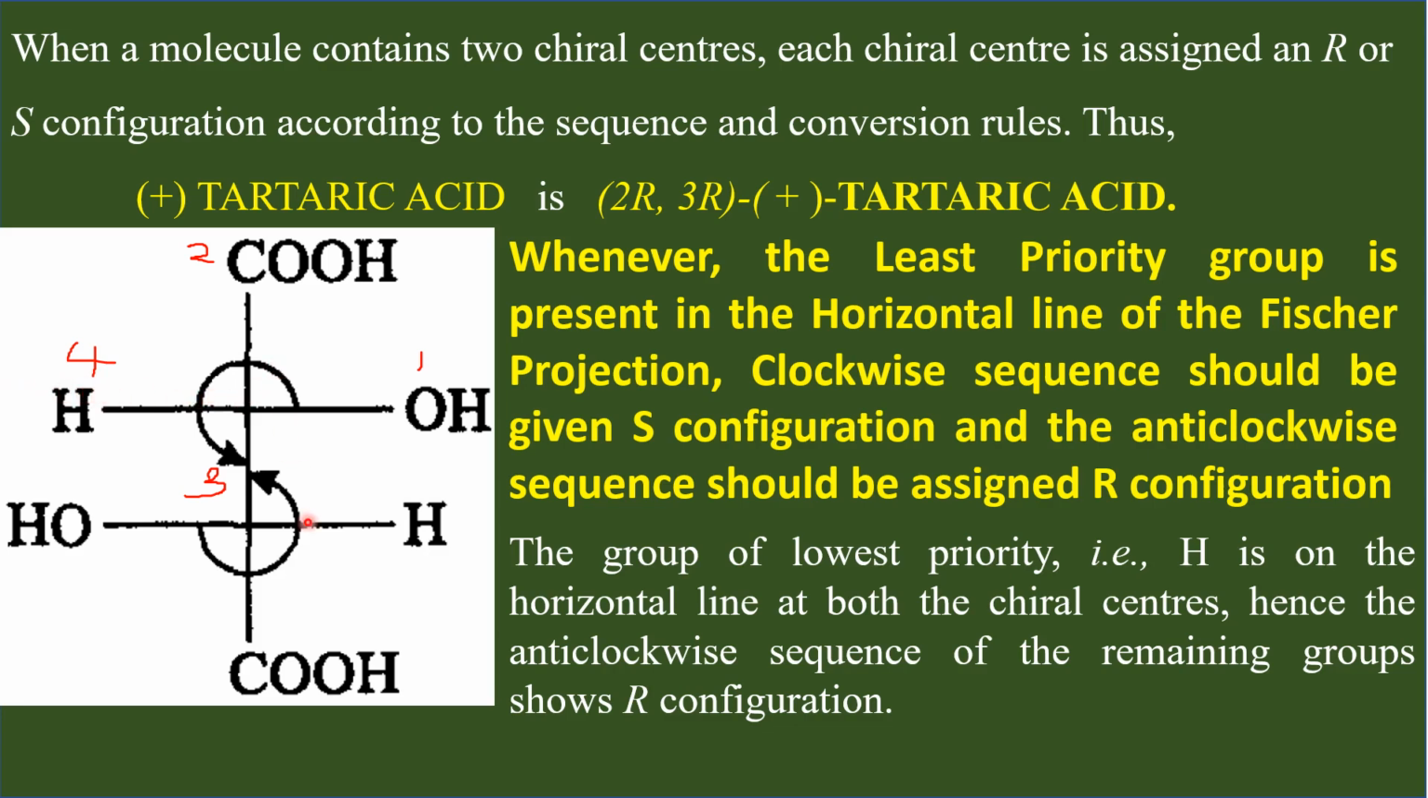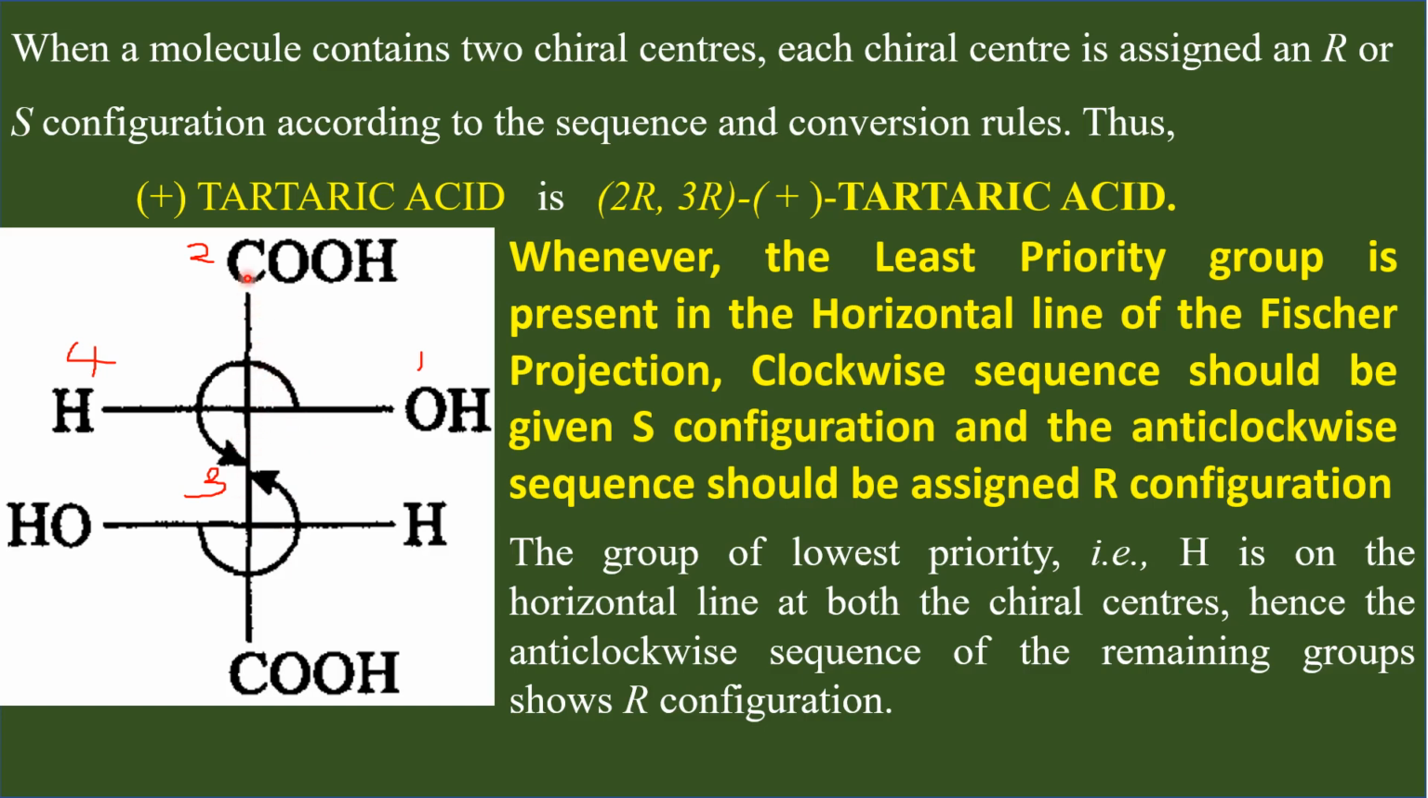In both cases, the least priority group hydrogen is present in the horizontal line. Therefore, for the anti-clockwise rotations, we are not assigning S, we are assigning R configuration. Therefore, both the chiral carbon atoms have R configurations. Therefore, the IUPAC name of this molecule is this.